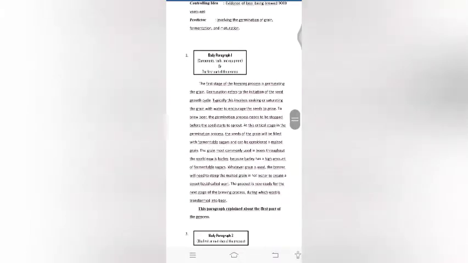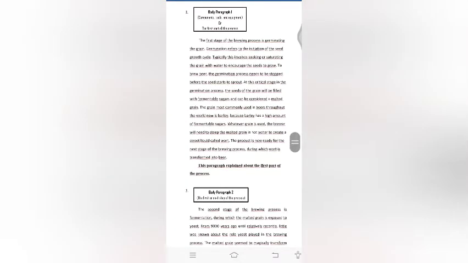Body paragraph 1: components, tools and equipment, or the first part of the process. The first stage of the brewing process is germinating the grain. Germination refers to the initiation of the seed growth cycle. Typically, this involves soaking or saturating the grain with water to encourage the seeds to grow. To brew beer, the germination process needs to be stopped before the seeds start to sprout.